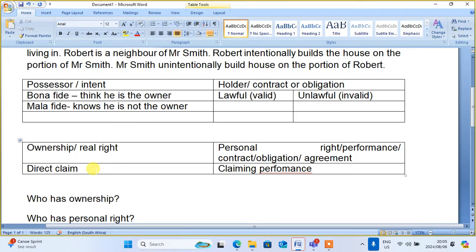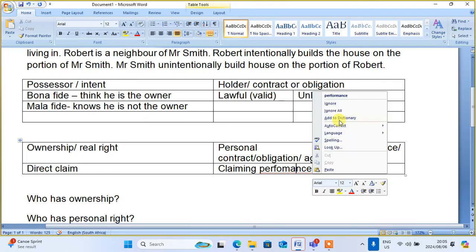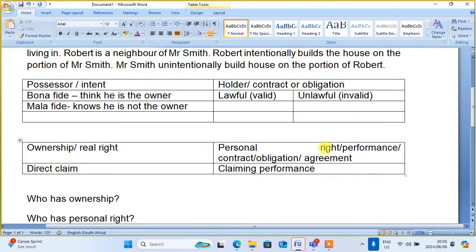Then we go and take it back. That's a direct claim. However, claiming performance is when you pay your money to Takealot or Shein, then they fail to deliver. You go and claim performance, saying I paid you and you failed to deliver, so give me my money. Then they give you your money.